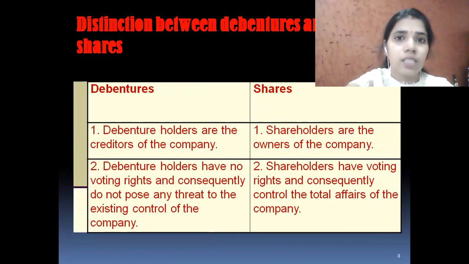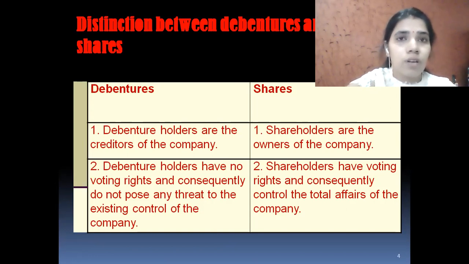Now we will discuss some of the differences between debentures and shares. What are the differences between debentures and shares? Why does the company issue debentures and shares separately? With these differences, the concept is, I think, clear. Debenture holders are the creditors of the company, whereas shareholders are the owners of the company. We consider a debenture holder as a creditor and a shareholder as an owner.